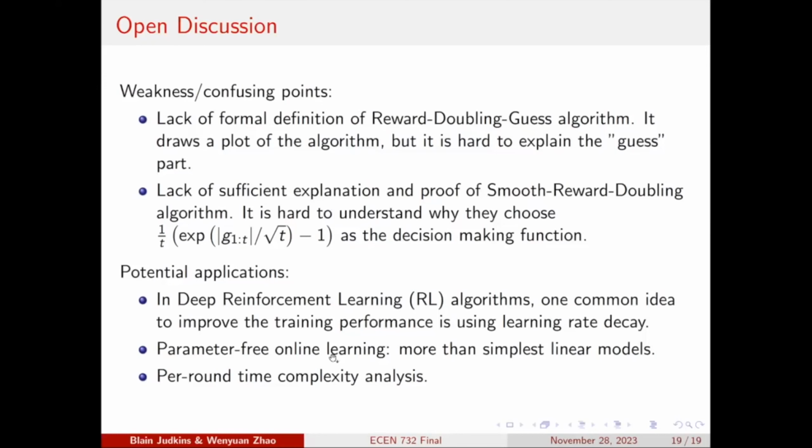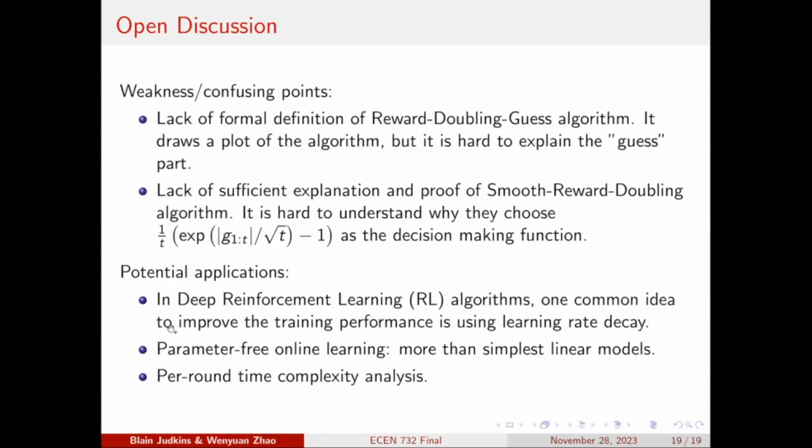Okay, and another point is that this paper is totally built on the linear models, the simplest linear models. But what if things become more complicated? Will this result hold? That's a remaining question.